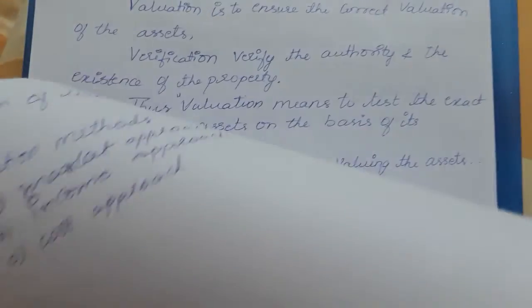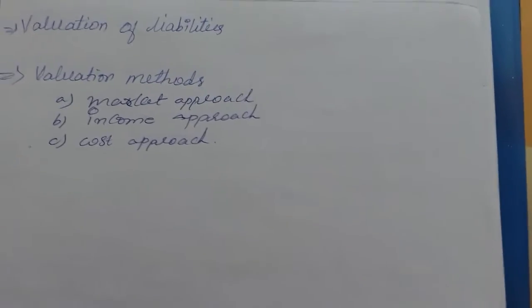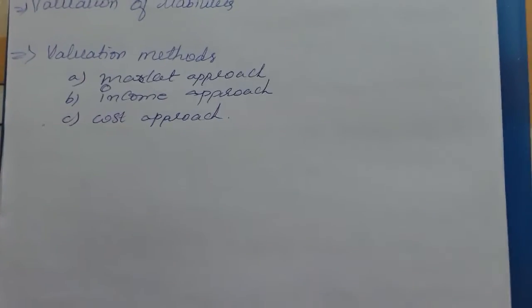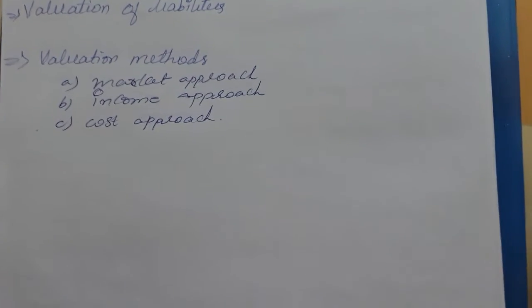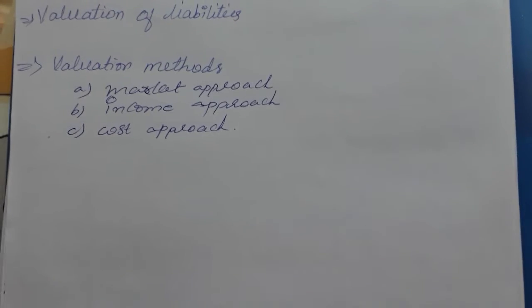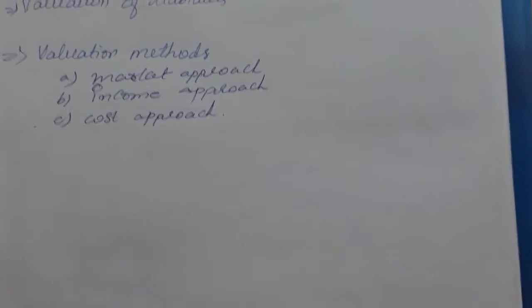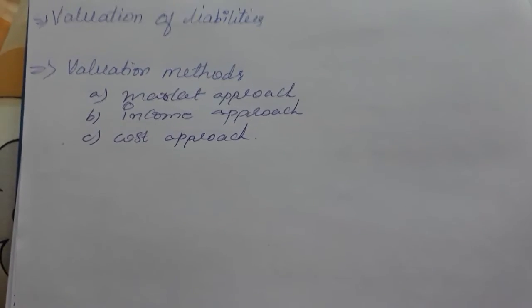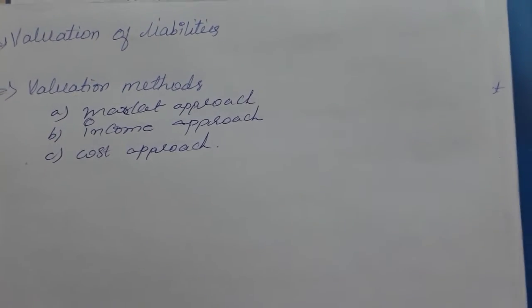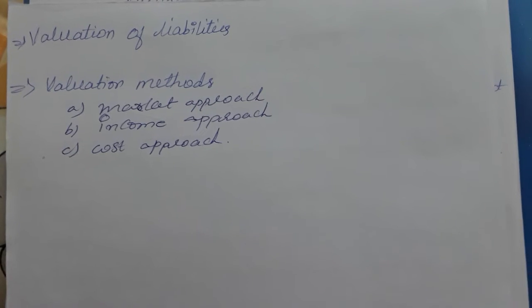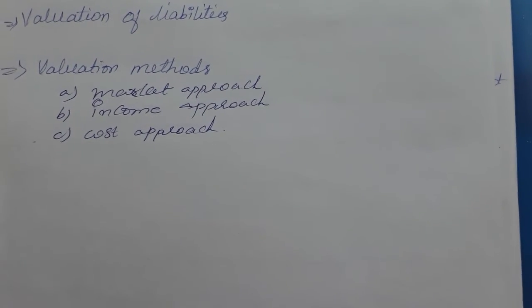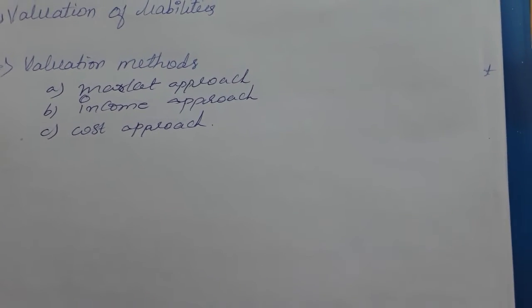So next, coming on to valuation of liabilities. Likewise the assets, the liabilities should also be valued. The liabilities are already given by creditors, equity shareholders or preference shareholders for the company. We can't value the liabilities directly, but there are methods. For example, for creditors, what is the value of that? There will be loans and advances and interest rates. So how do we consider that interest rate?